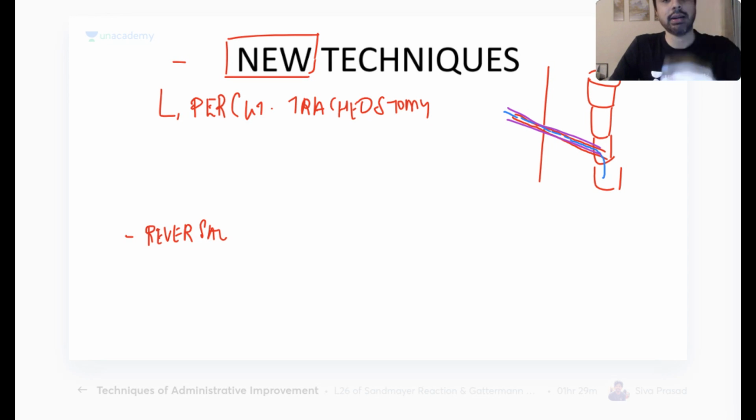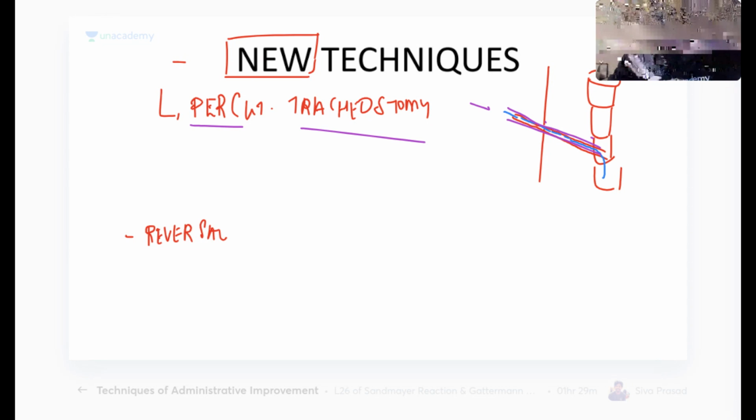First you put, say, a 2 millimeter dilator, then 3 millimeter, 4 millimeter. You keep dilating the tract from the skin all the way to the trachea. Once the tract is dilated enough, you remove the dilator and finally put the tube. If you didn't understand, let it go, they won't ask this; just knowing the name is enough.